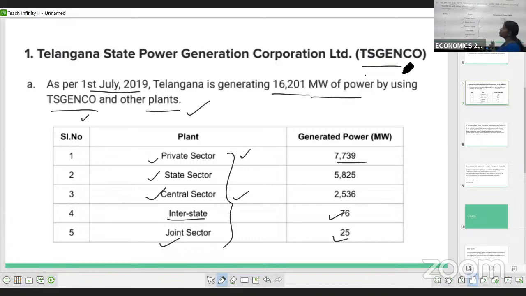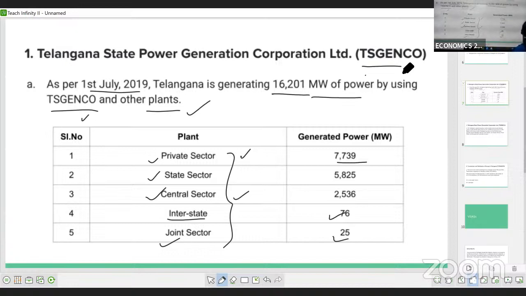You have to present it in your exam, that as of 1st July 2019, the total generating power in Telangana is 16,201 megawatts, done with the help of the private sector, state sector, central sector, interstate sector, and joint sector.